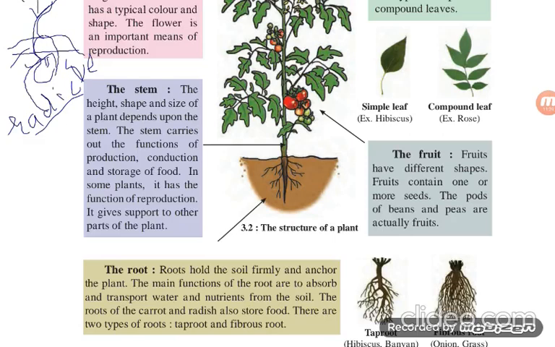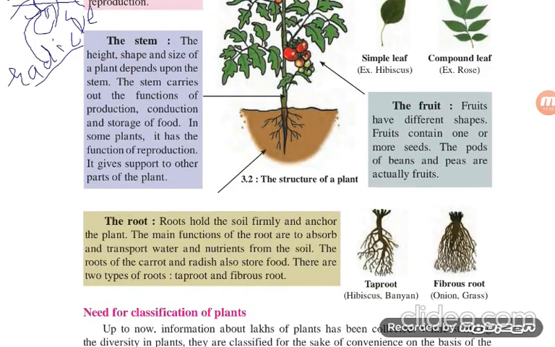Look at the diagram. This one. Hibiscus and banyan have tap root. Onion and grass have a fibrous root. Fibrous, झाड़ू के जैसा बन जाता है. When you take an onion, नीचे से देखो, इसी तरह से roots रहते हैं. They are the fibrous root. Is it clear?